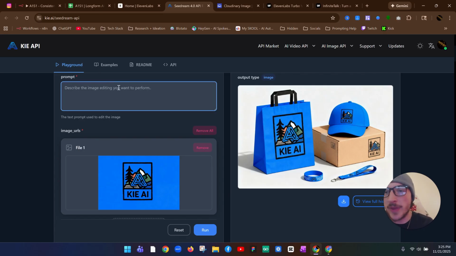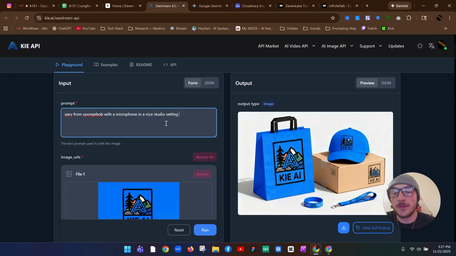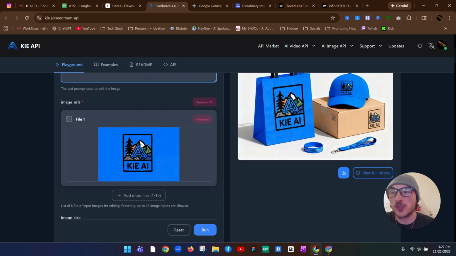So let's say you want to do maybe Gary from SpongeBob. All you would type in is Gary from SpongeBob with a microphone in a nice studio setting. And now before we run this, we're going to want to get our own image to use as a reference image. That way we can make this a little bit more accurate. You don't have to, but I definitely recommend doing it if you're going for the highest quality possible.